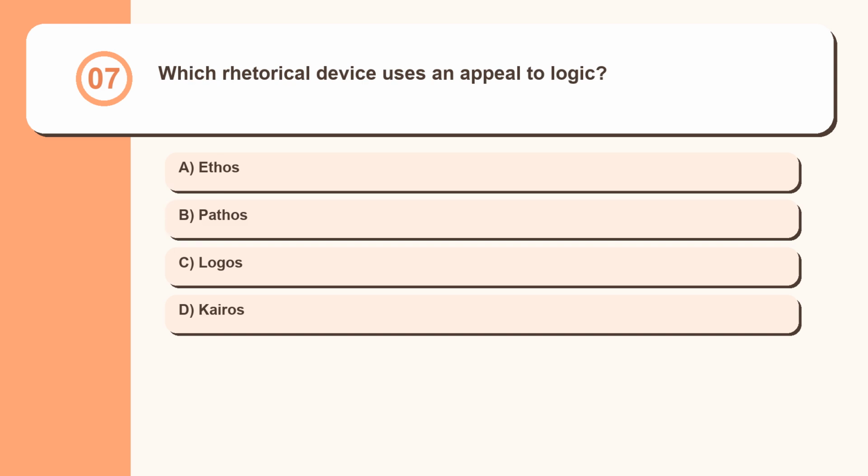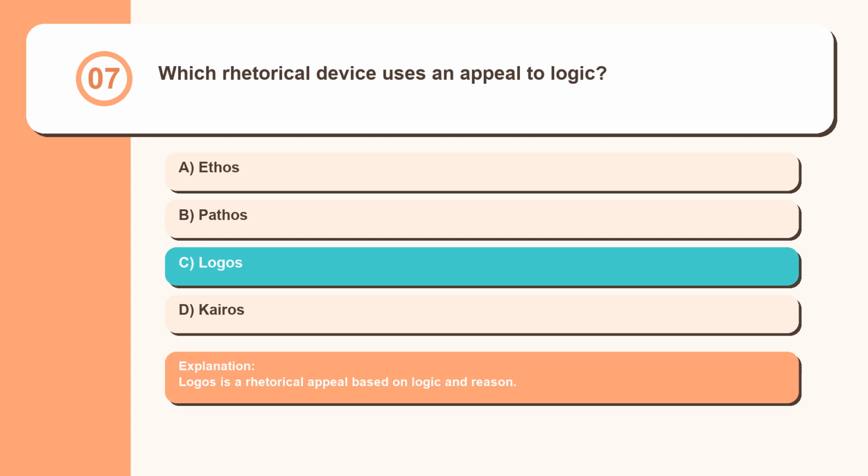Question 7. Which rhetorical device uses an appeal to logic? Ethos, pathos, logos, kairos. Logos is a rhetorical appeal based on logic and reason.